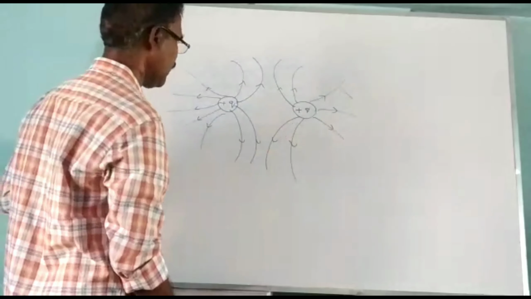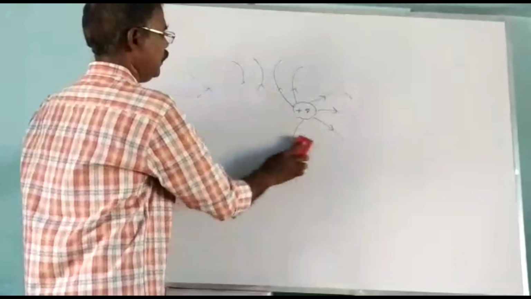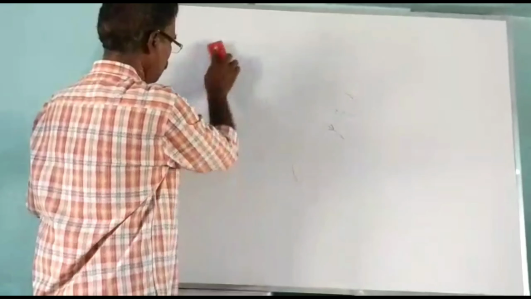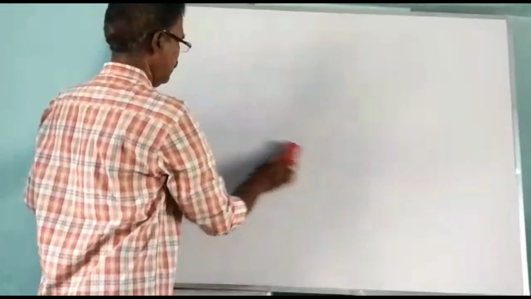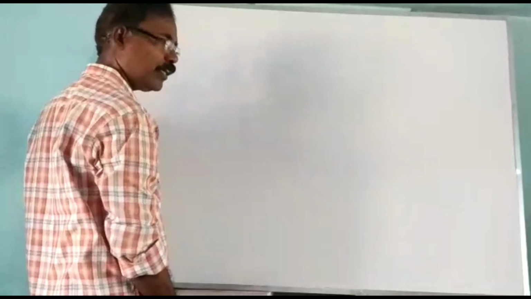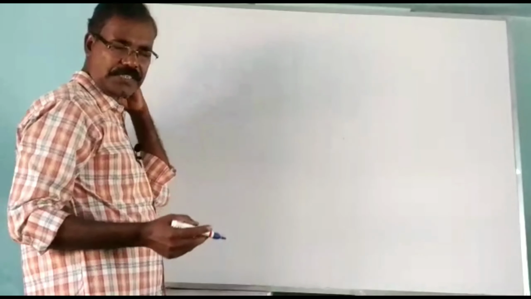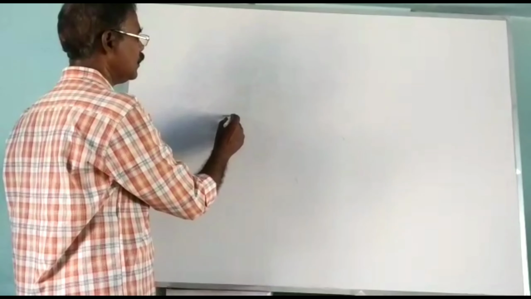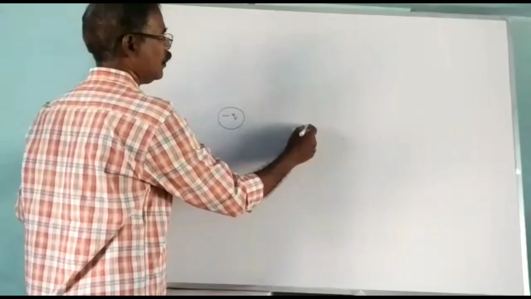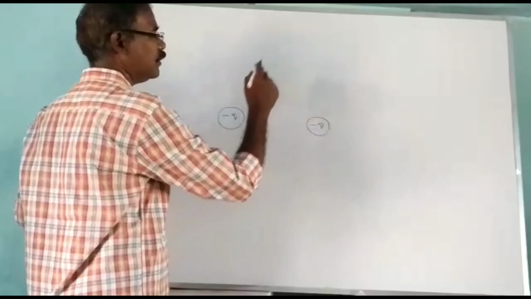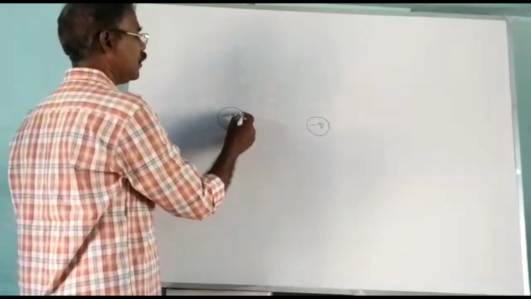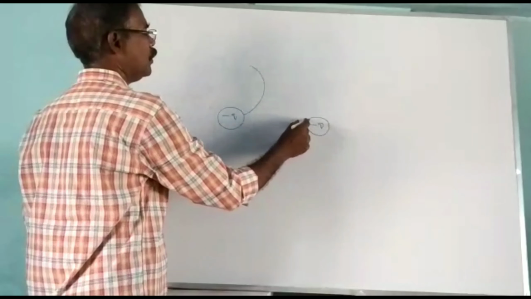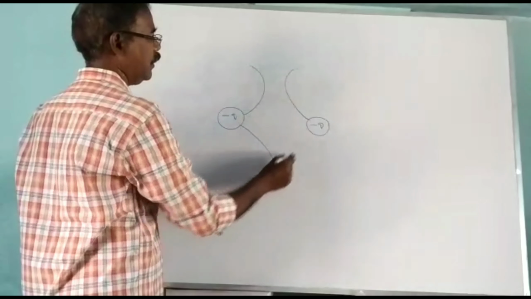In the same way, you have to draw the electric field lines for two negative charges. For negative charges, the only difference is that the arrow is reversed. You have to put the arrow towards the negative charge since it is attracted. This is one negative charge, and this is another negative charge. Same pattern like this.